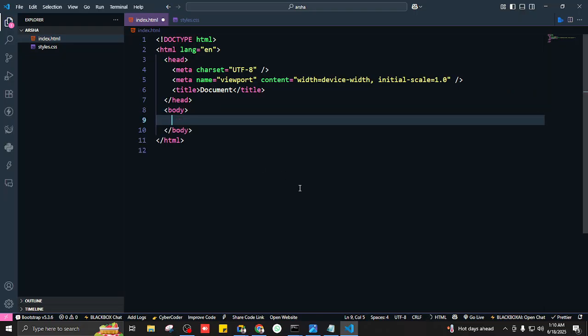How do I do it? Wait, let me first check whether everything's working fine or not. Save, and then I'll go live, and yeah, I have Salam. So is Bootstrap included or not? No. How do you know? Very good, because of the styling.